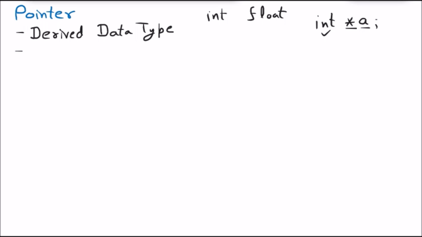Then the second point about the pointer is that it contains a memory location. That means every pointer is going to point somewhere, so it contains a memory address. If we have declared a pointer, it will for sure have a memory address.